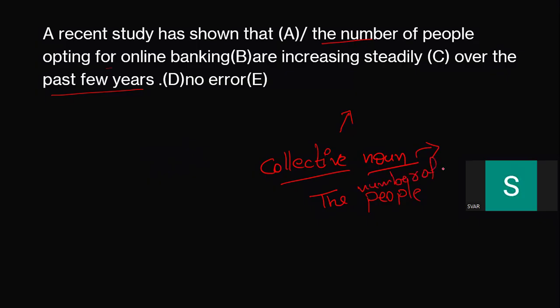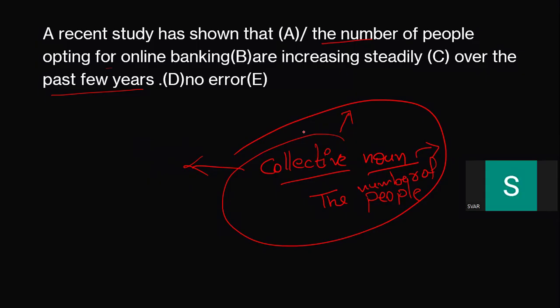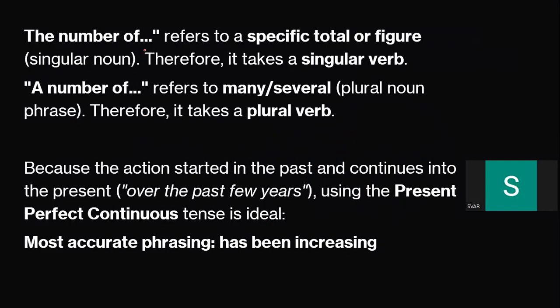Whenever you take a big sample as one single entity, which acts as a collective noun or a collection, for example here, the number of, that will take the specific. But if I say a number of, then it will become plural. So always remember, whenever you find the article the before the number of, that will become specific, and if it becomes specific, it will have a singular verb.